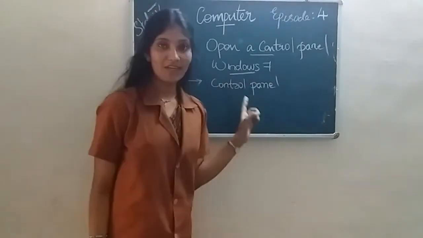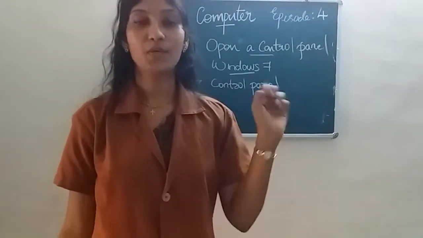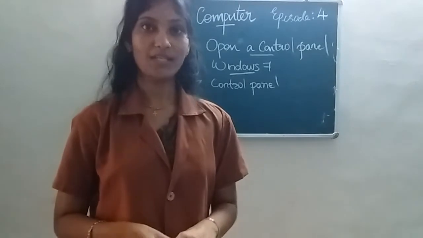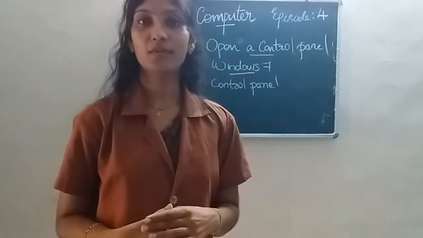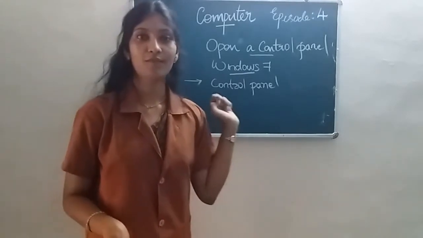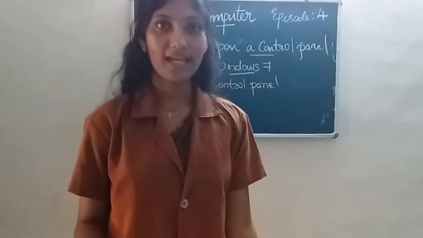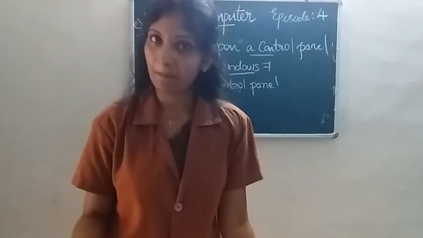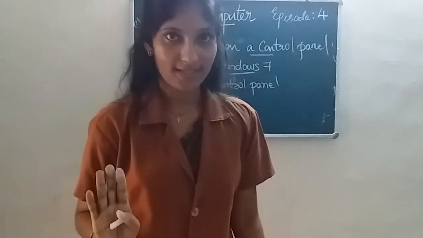and when we click the control panel, you can see a new window which contains some more icons in it. So here is the control panel. First go to control panel. Then when we click the control panel, a new window appears. It contains some icons.